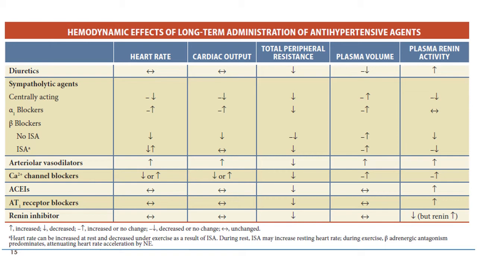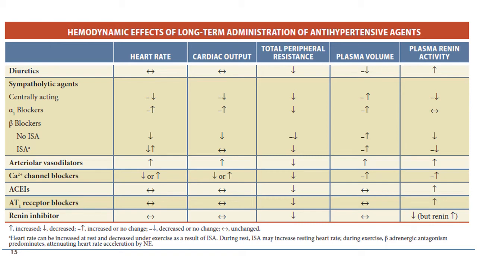Among the beta blockers, those that have no intrinsic sympathomimetic activity decrease the heart rate and cardiac output, and on prolonged therapy decrease the total peripheral resistance. They can increase, or there might be no effect on, the plasma volume, and the plasma renin activity is decreased because of the blockade of beta 1 receptors in the kidney.